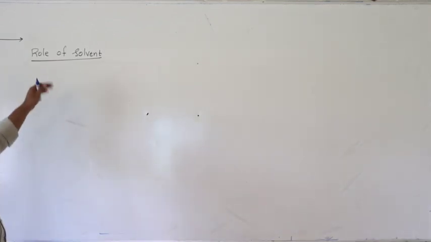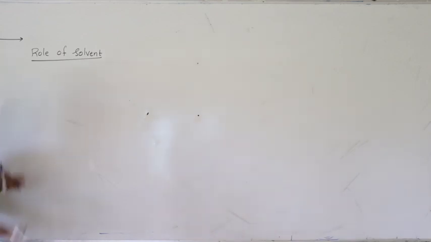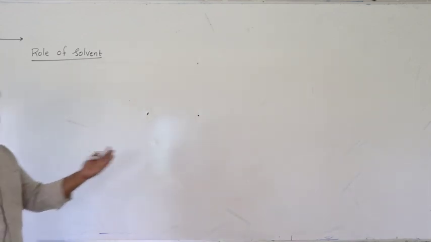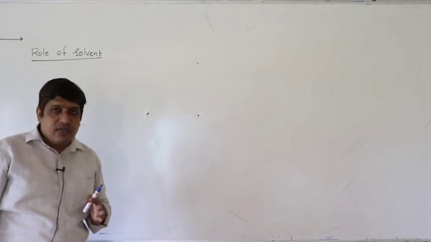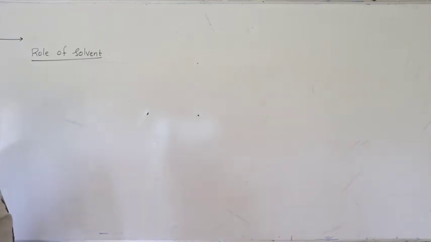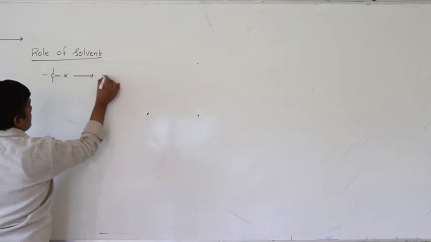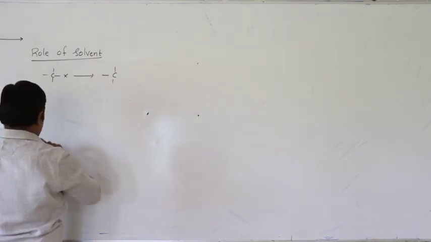Right, next, role of solvent in SN1 reaction. Let us go back to the basics. What happens in an SN1 reaction? The first point is formation of a carbocation. That means, in an SN1 reaction, the carbon halogen bond is cleaved.